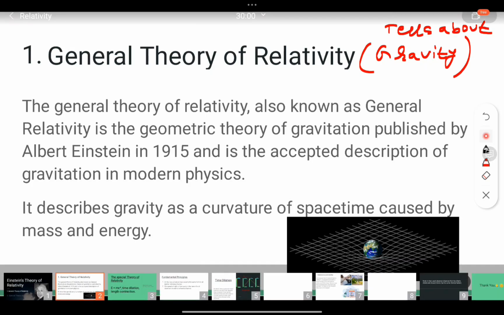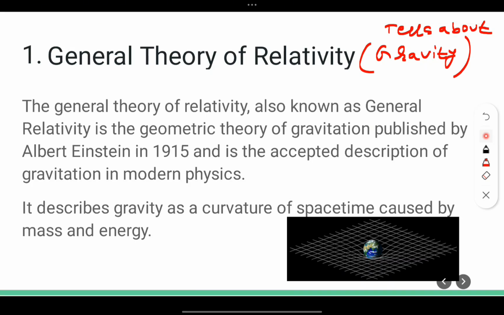It's quite a complex topic, and the mathematical form is also complex. The universe is accelerating, it is expanding, and the expansion is accelerated, and all this is governed by the general theory of relativity.